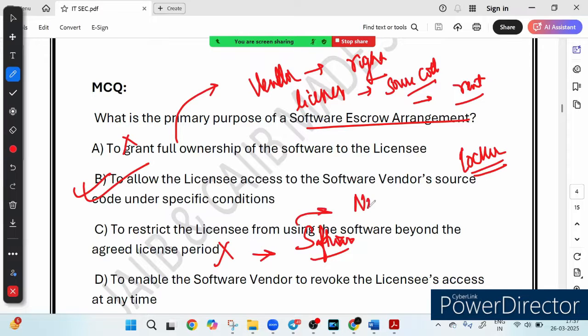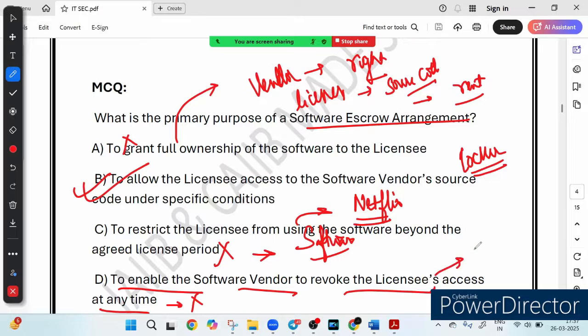If you subscribe to Netflix, your access stops after your subscription ends. But this has nothing to do with software escrow, which is more about protecting the licensee if something happened to the vendor. Option D, to enable the software vendor to revoke the licensee's access at any time. This is incorrect because the software escrow protects the licensee, not the vendor. It always protects the licensee. It ensures that the licensee can continue using the software even if the vendor goes bankrupt or fails to provide support.